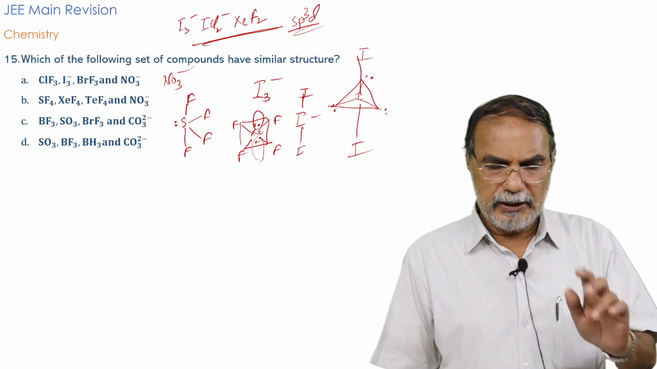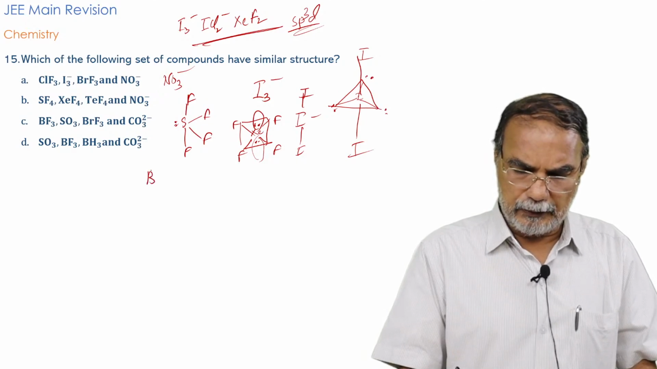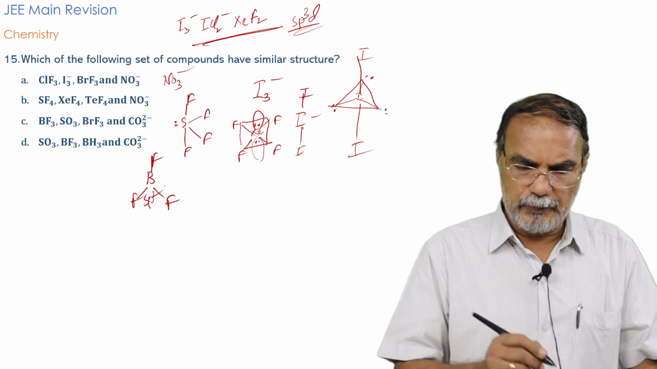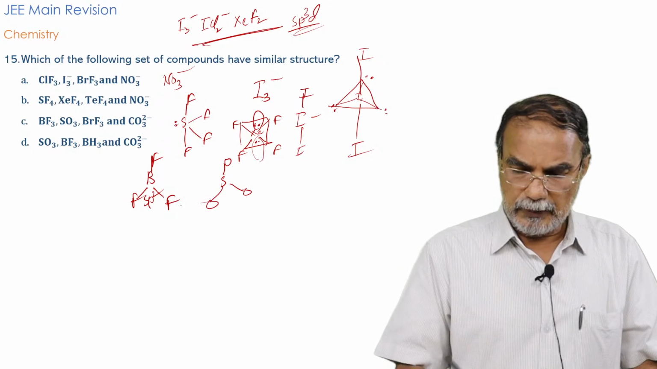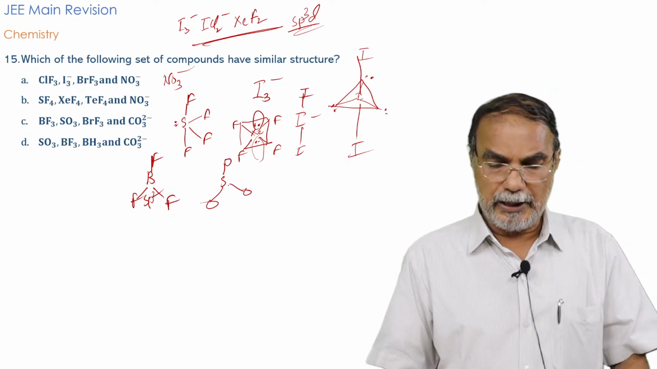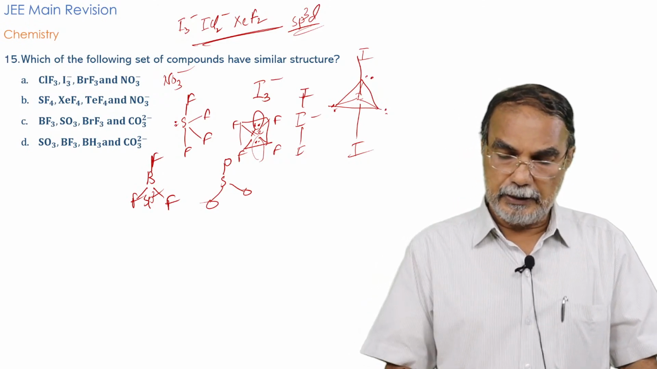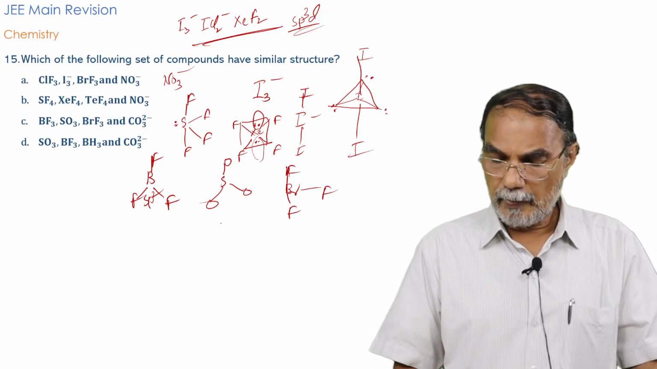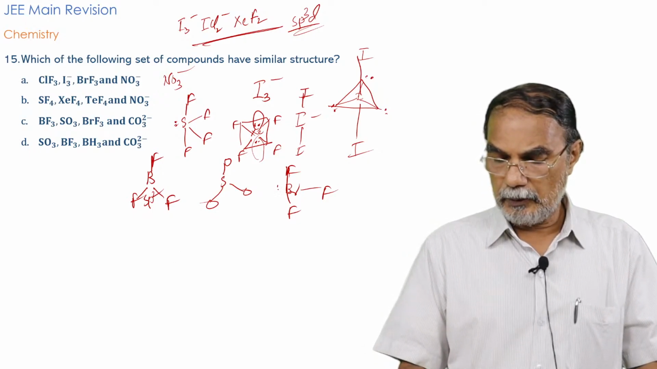Now what about C? BF3, we already said it is a planar triangular molecule, with the central atom sp2 hybridized. SO3 is again planar, the central atom sp2 hybridized, planar molecule. And BrF3, we already said it is a T-shaped molecule. It has 2 lone pairs, okay?